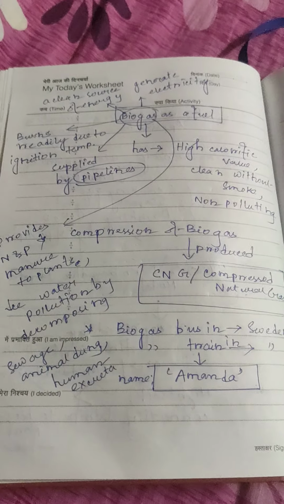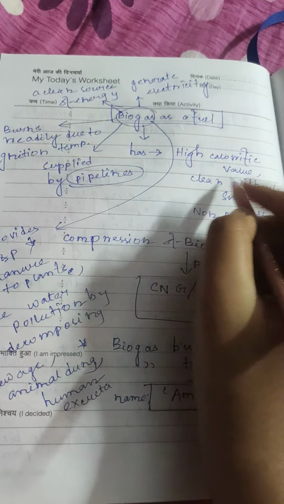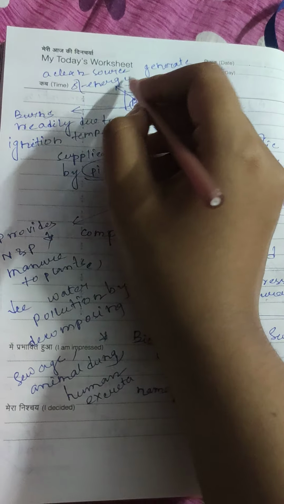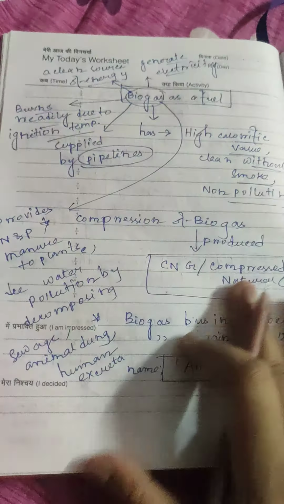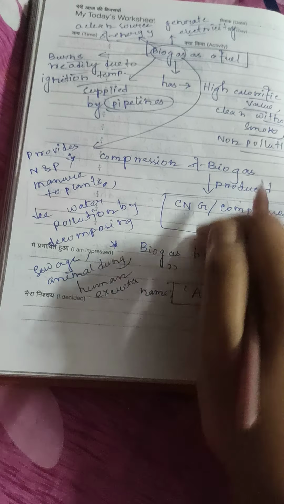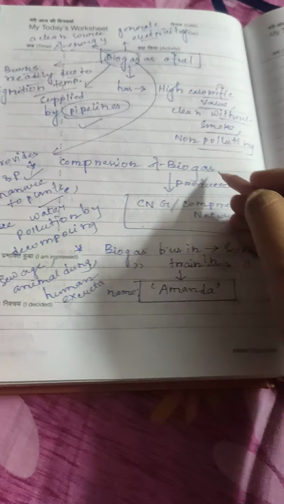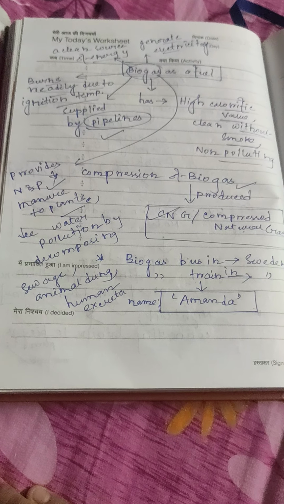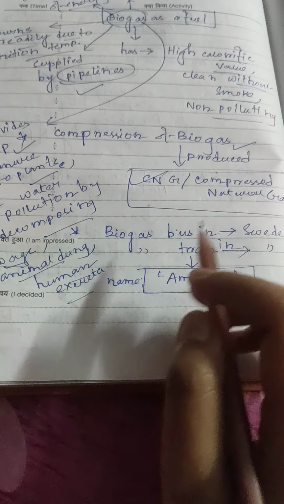Biogas as a fuel. Biogas has high calorific value, is clean without smoke, and is non-polluting. It is a clean source of energy and can generate electricity. It burns readily due to its ignition temperature. It is supplied by pipelines. It provides nitrogen and phosphorus nutrients as manure to plants. Compression of biogas produces CNG or compressed natural gas. It reduces water pollution by decomposing sewage, animal dung and human excreta.